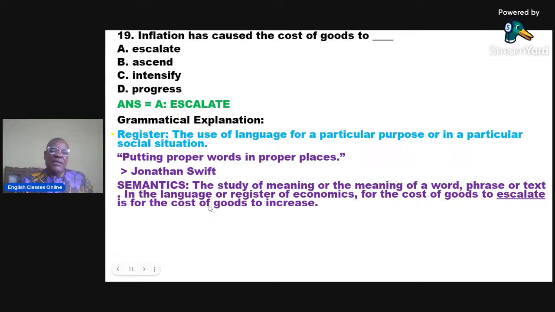Now, let's look at the meaning of the word escalate, which of course is the appropriate word in this context. So in the language or register of economics, for the cost of goods to escalate is for the cost of goods to increase. Price escalation means price increase, okay? And that's the right word for this context.